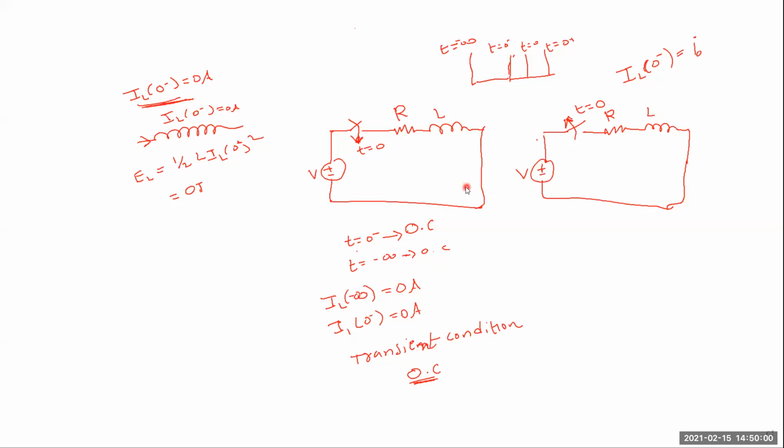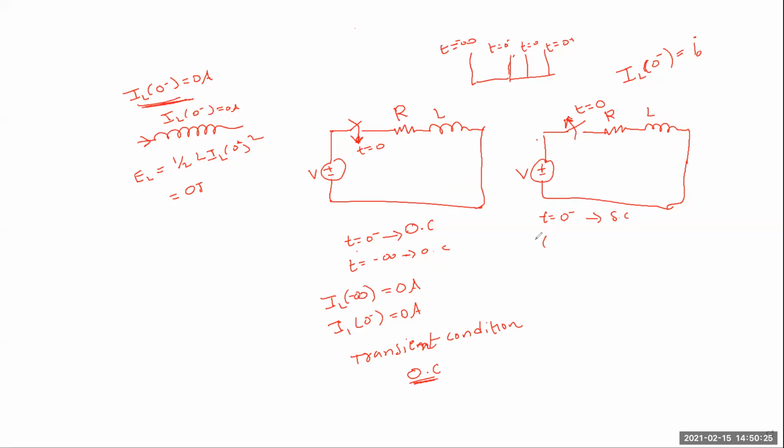At t equal to 0 minus, what is the position of the switch? Short circuit. It's closed. At t equal to 0, the switch is open, which means at t equal to 0 minus it acts as a short circuit. This means the switch is closed.